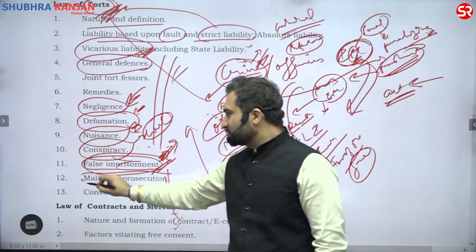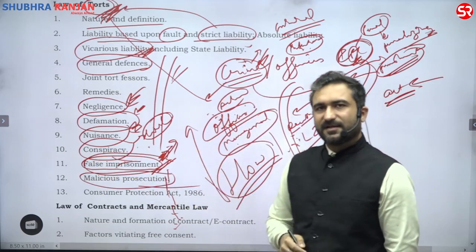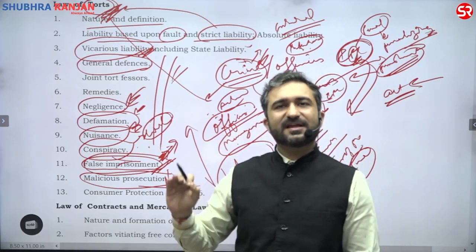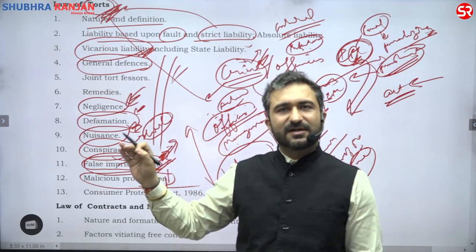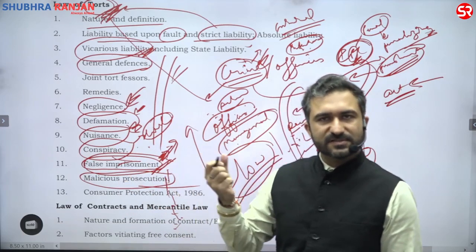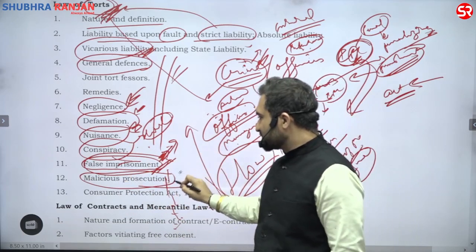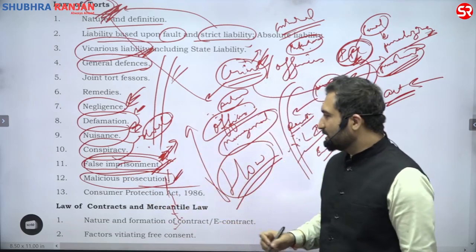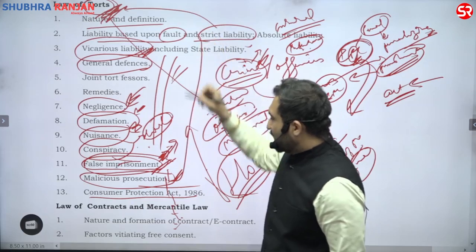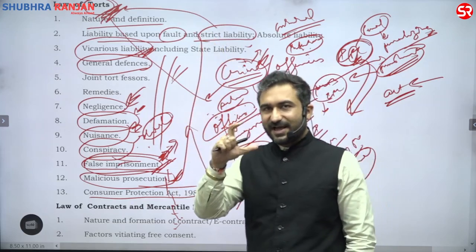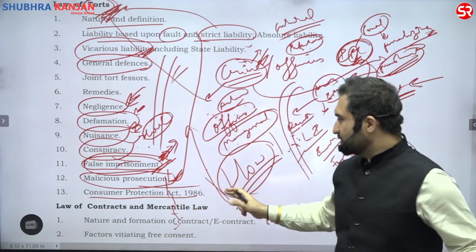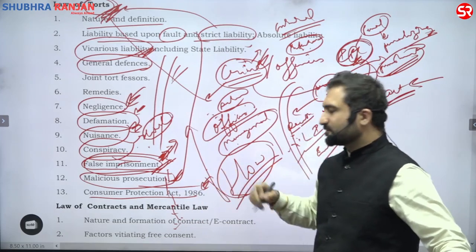Malicious prosecution. If the prosecution is initiated and is carried throughout till the judgment with a bad intention, then you can take compensation for that too. Then what is malicious prosecution? Consumer Protection Act. This is the law of tort. And in law of tort, there is one aspect of tort in Consumer Protection Act also. That is why Consumer Protection Act is included in law of torts.